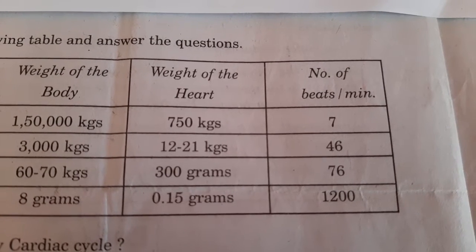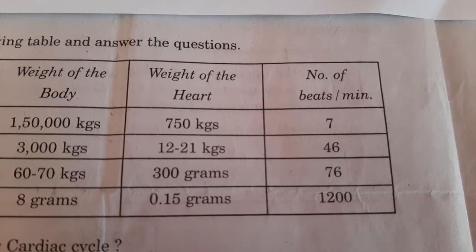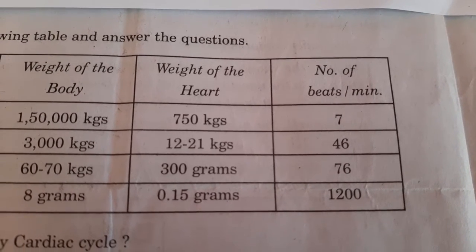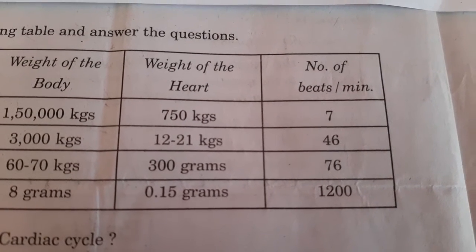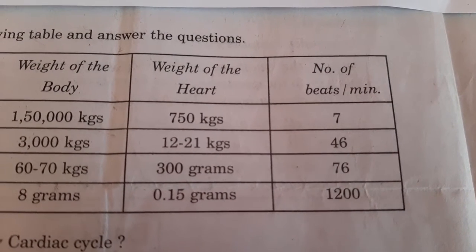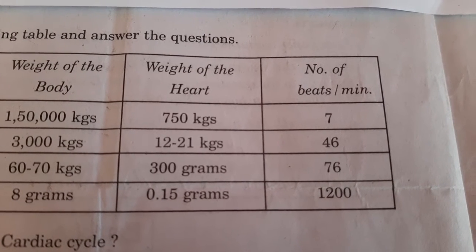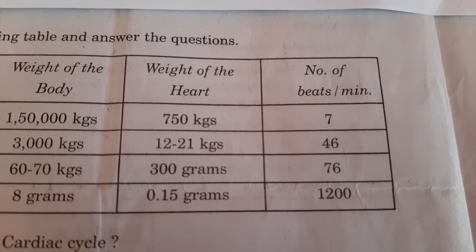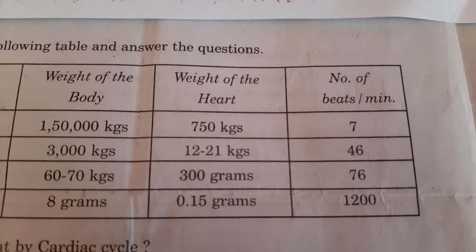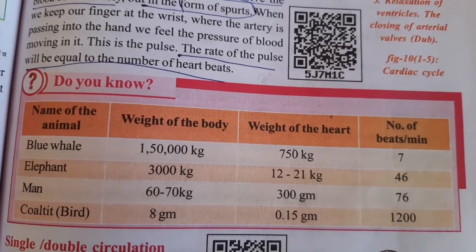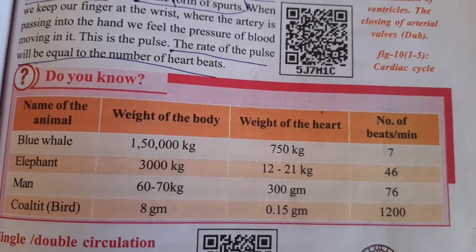If heart weight is more, number of heartbeats per minute is less. If heart weight is very less, number of heartbeats is more. So heart weight decreases, heartbeats increase. Students, you can also find this table in your textbook, page number 59.